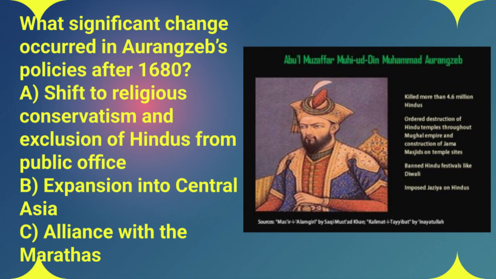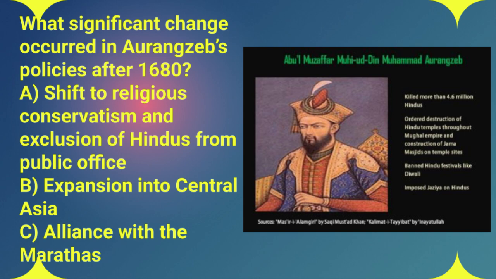So 1680, this is a crucial turning point in Aurangzeb's reign. He starts to move towards a more conservative interpretation of Islam, and this had a huge impact on his policies. He reimposed the jizya, which we've already talked about, and there's this ongoing debate among historians about whether he started to exclude Hindus from high-ranking government positions. Now, the extent of this exclusion is still debated, but the shift towards a more religiously focused approach to governance, that's pretty clear. And it had a lasting impact on the empire's social and political landscape. Right. So the answer is A, a shift towards religious conservatism.